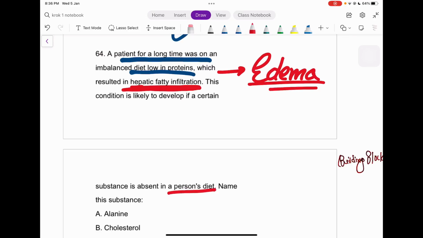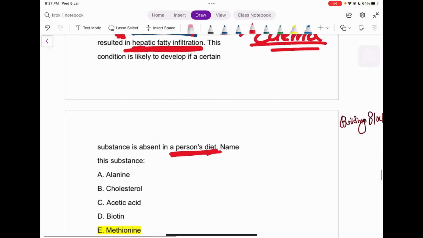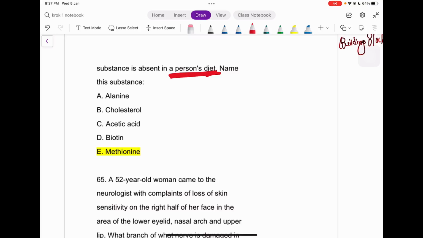Now see, the patient is having a diet, but it is imbalanced, right? I have an important question here. If it's an imbalanced diet, it must be low in proteins, which is given right here itself. And which substance is absent in the patient's diet? Let's see the options, and let's use the elimination method. The options are alanine, cholesterol, acetic acid, biotin, and methionine.